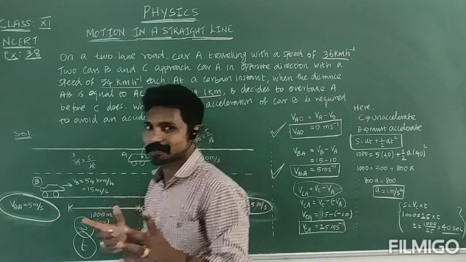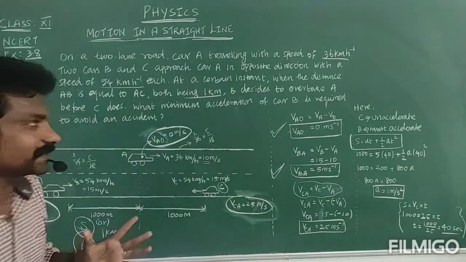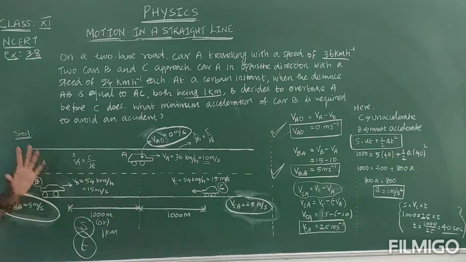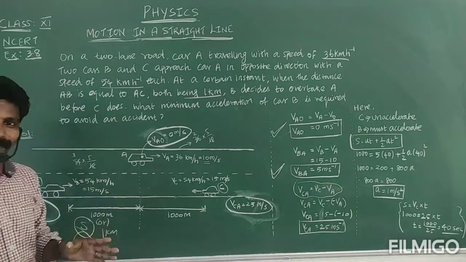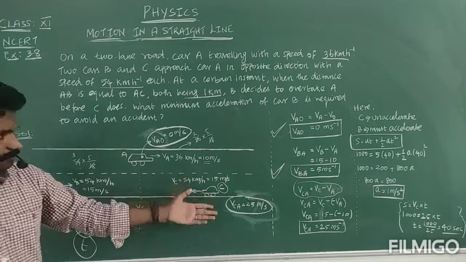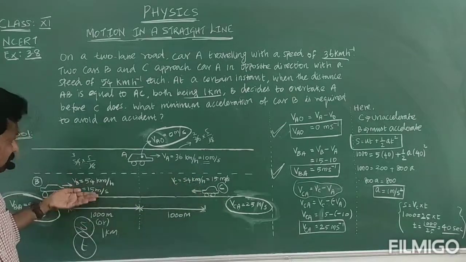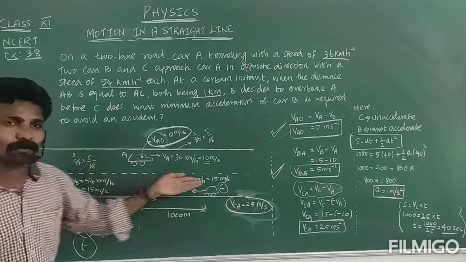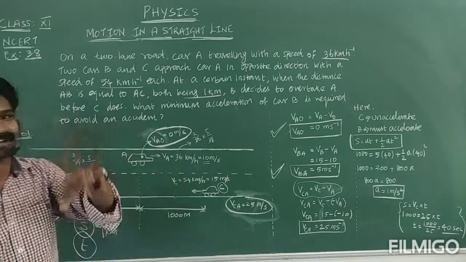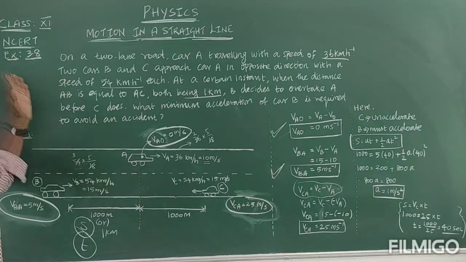Okay? So now you can get some idea. Whenever this situation comes, you remember this equation. My advice: don't overtake. Because it is only 40 seconds, no problem. Just stay behind car A. After car C crosses, then you can overtake. I hope you understand this question. Okay, thank you.